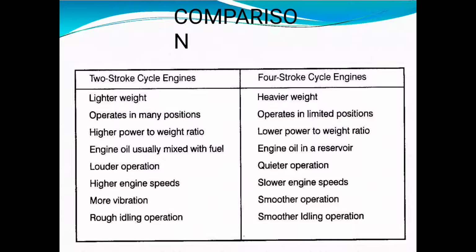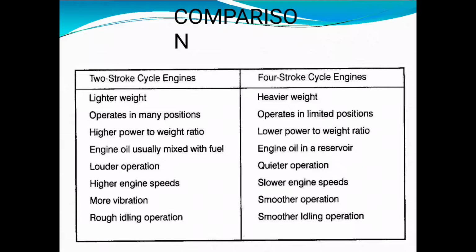In two-stroke cycle engine, you will get the higher engine speed. In four-stroke cycle engine, you will get the slower engine speed. In two-stroke cycle engine, during the operation, you will experience more vibration. In case of four-stroke cycle engine, you will experience smooth operation. In case of two-stroke cycle engine, rough idling operation. In case of four-stroke cycle engine, smoother idling operation.